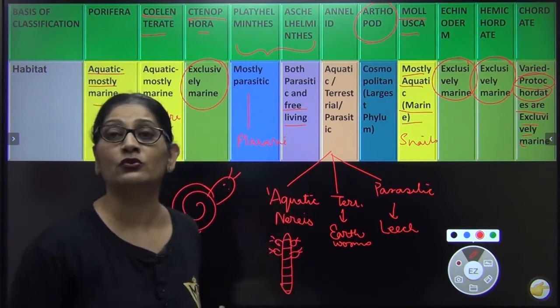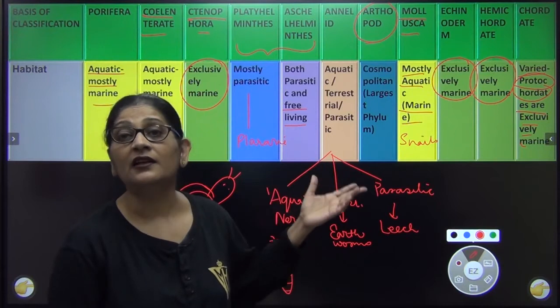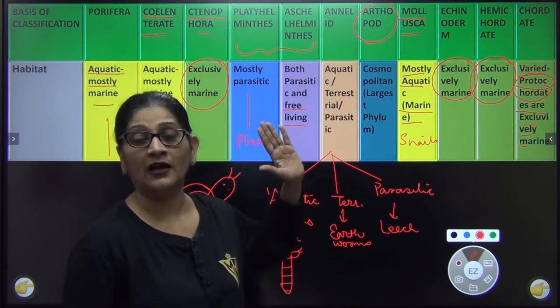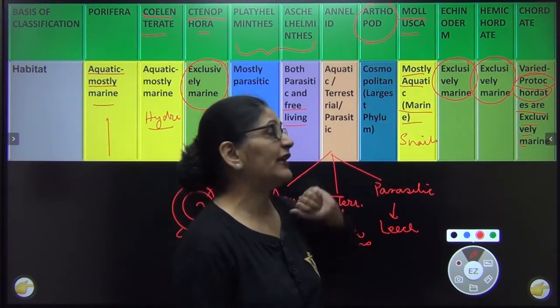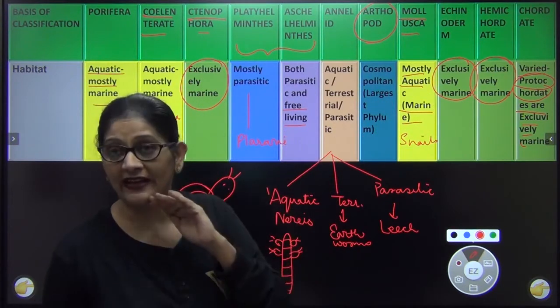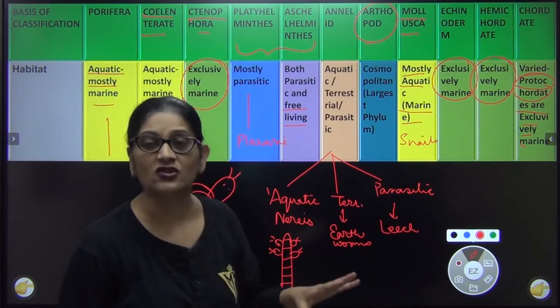I also want you to know that this is the second largest phylum, right? After Arthropoda, they are the second largest group. Now next come to Echinoderm. I have already told they are exclusively marine. Then let me come to hemichordate. I told you they are exclusively marine.